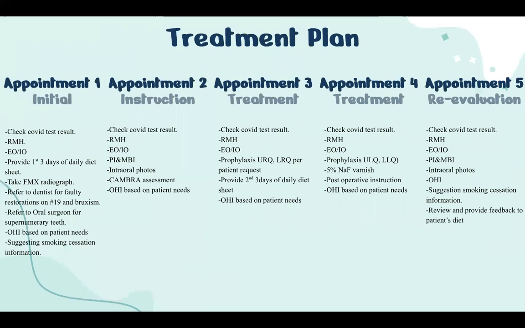Treatment plan. Due to the patient having light to medium calculus, the treatment proceeded with 5 appointments. The first appointment was initial assessment: review medical history, take mouth X-rays, screen the patient's oral condition, and get the treatment plan approved by the doctor and faculty. Provide OHI based on the patient's need and smoking cessation information. The second appointment focused on instruction, finding the patient's risk factors with Caries Management by Risk Assessment (CAMBRA) and nutrition analysis. The third and fourth were treatment appointments. Start prophylaxis, divided into right and left areas each time, and after that fluoride varnish. The last appointment was a re-evaluation to check the level of improvement that has been made.